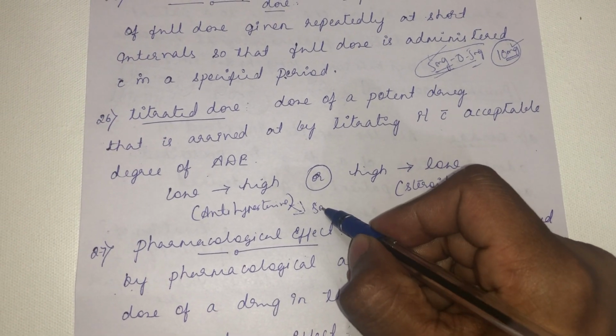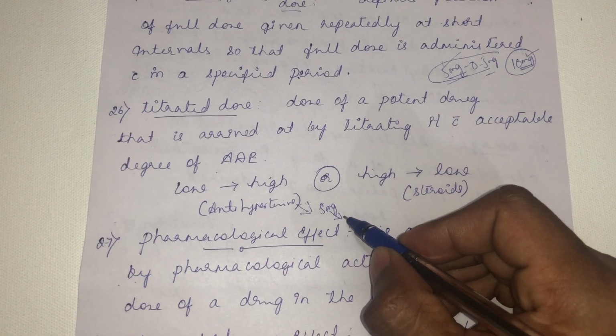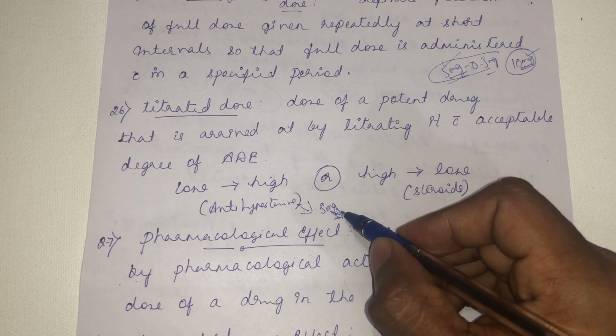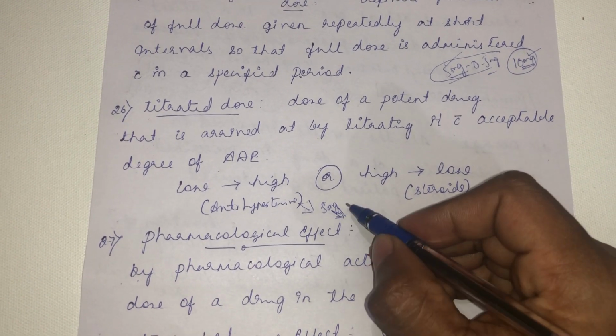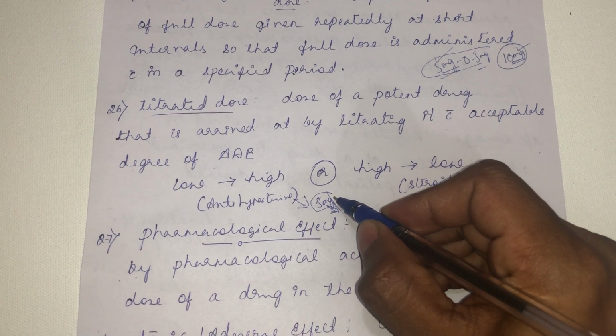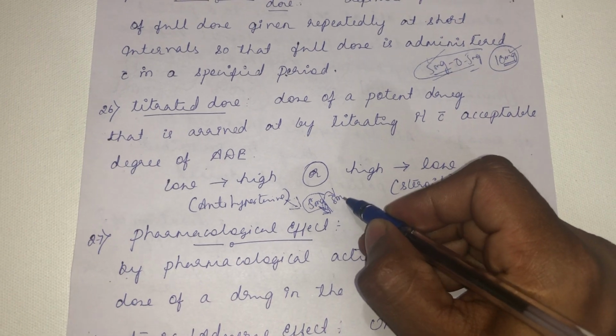So you will start from 5 mg. You will give 5 mg to the patient and look at the effect. See if it is producing the intended pharmacological effect, if it is decreasing the hypertension, then okay, 5 mg is okay. If it is not producing the intended desired effect, then you increase this 5 mg to 8 mg.